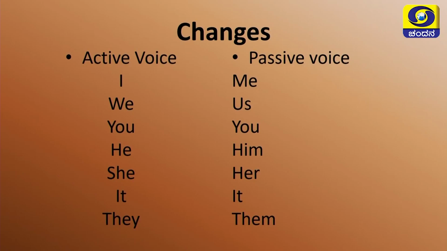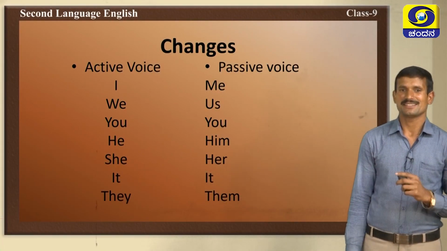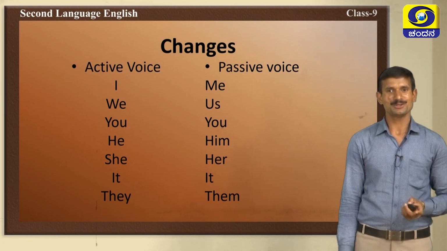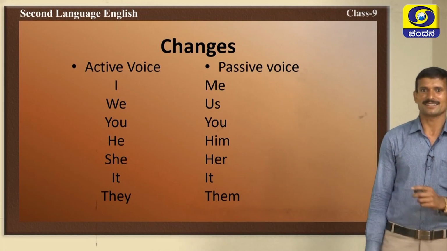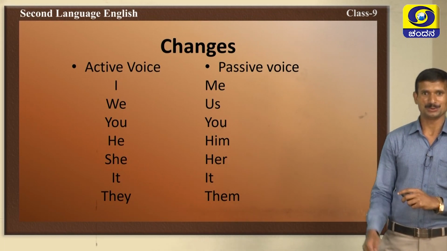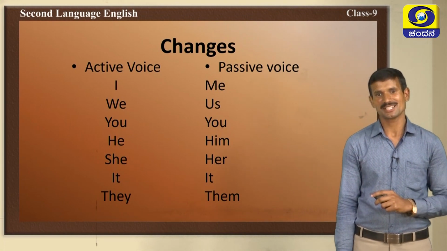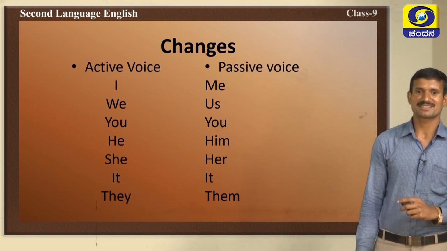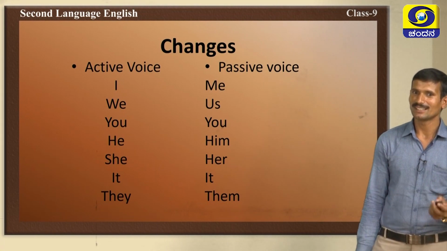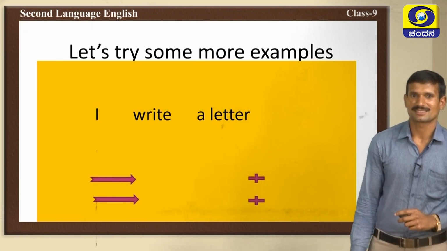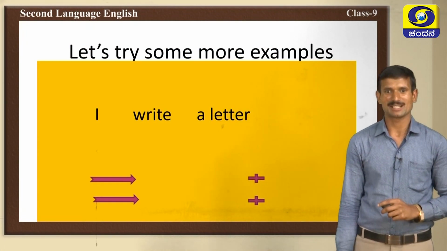Let us know. These are the changes we should follow from active to passive voice. Changes from active voice to passive voice. I changes into me, we into us. You remains the same. He into him, she into her. It remains the same. They into them. Let us practice many more examples. Let's try some more examples now.